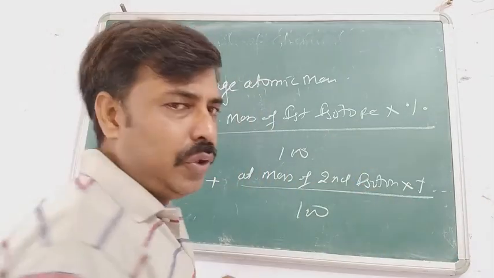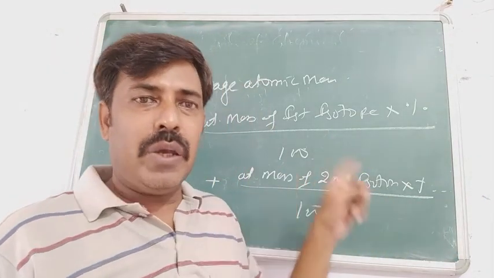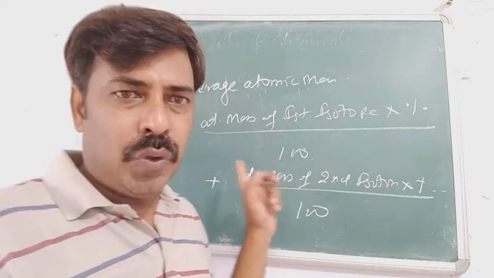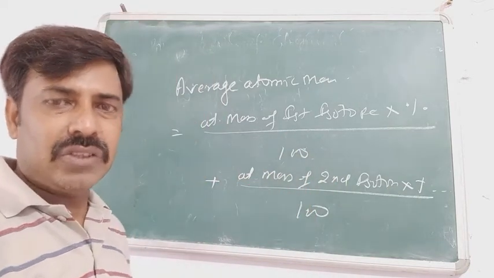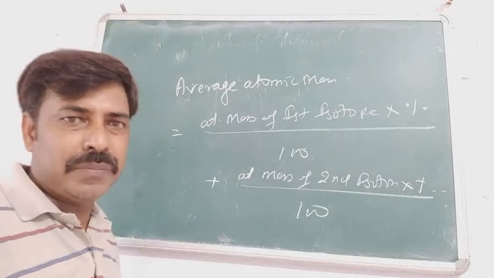In this way you can calculate the average atomic mass. Note it down. Now we are seeing some examples of this.